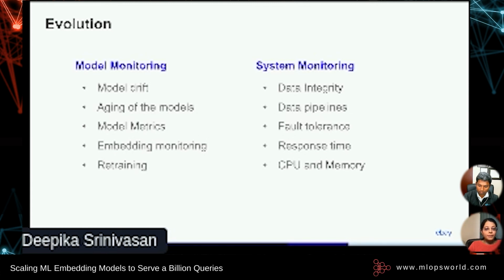Coming to system monitoring, data integrity checks are required to make sure that items and images are not missing in the training and inference data sets. We, for example, use MD5 checksums to make sure that the image binaries are not corrupt. So scaling ML pipelines requires every component to be fault tolerant and resilient. This is achieved by adding checkpoints, retries, monitoring, and alerting. Now, system health checks involve monitoring the service response time, CPU, memory, and disk usage to make sure that the engineering components in the ML pipeline have optimal performance.